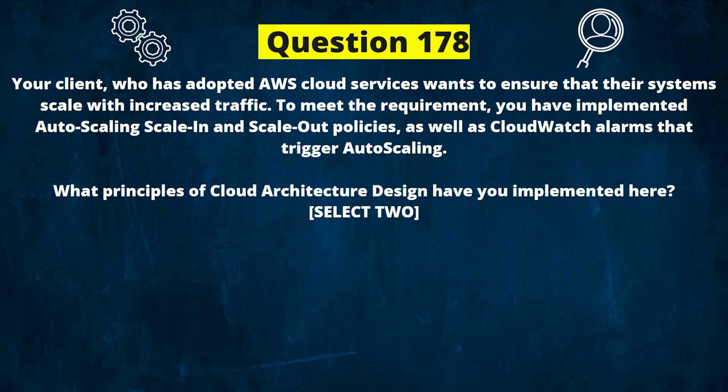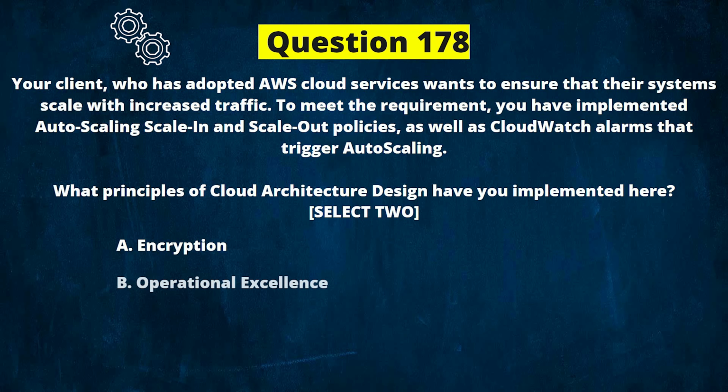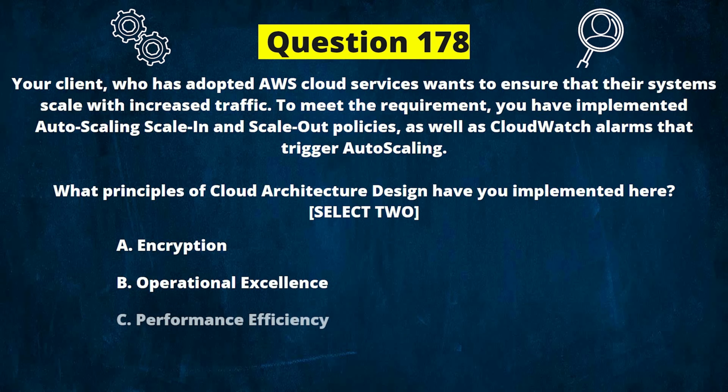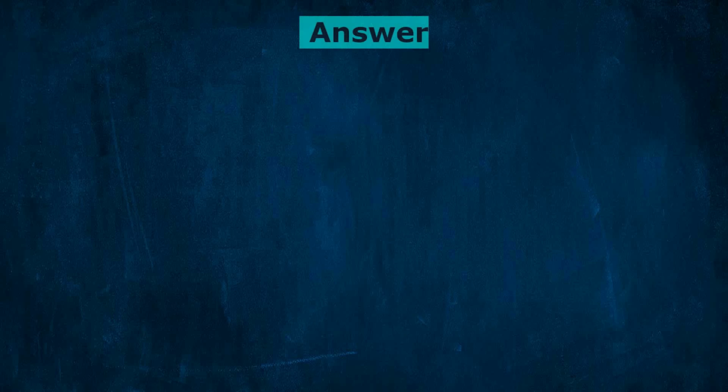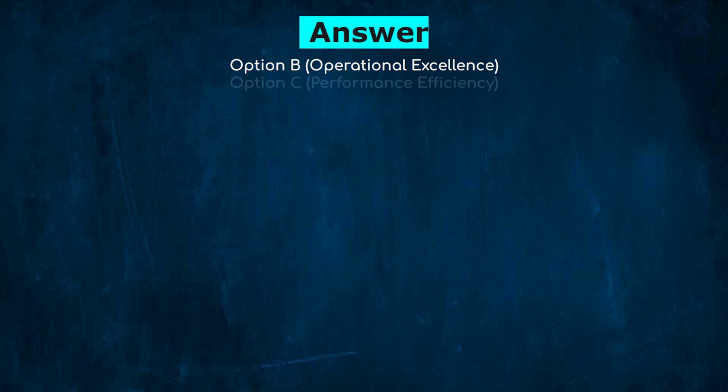Select two options. And the options are A. Encryption, B. Operational excellence, C. Performance efficiency, D. Cost optimization. And the correct answer is option B. Operational excellence and C. Performance efficiency.